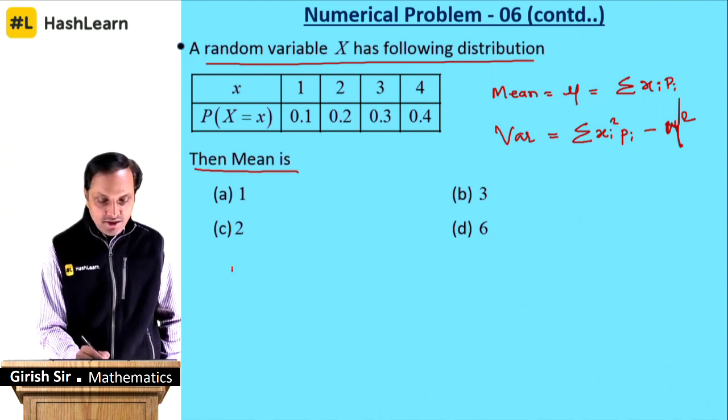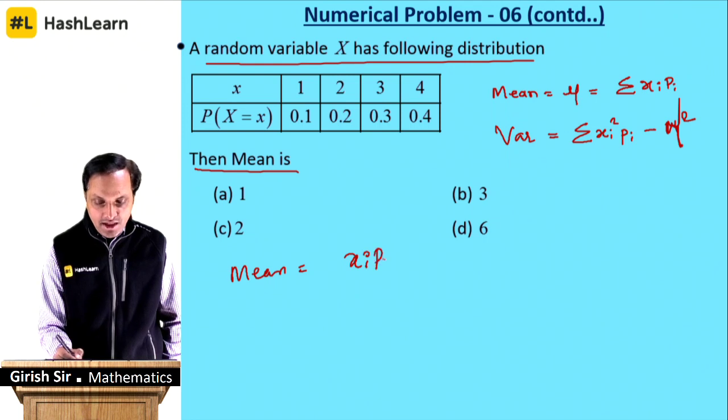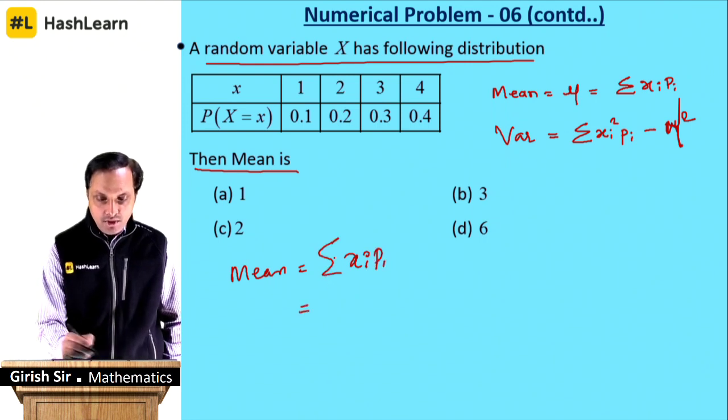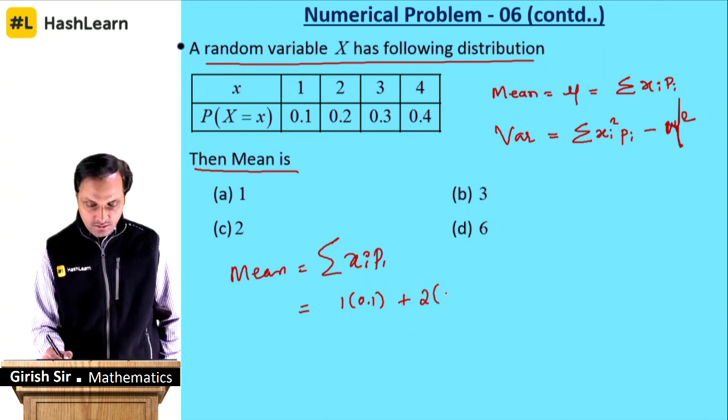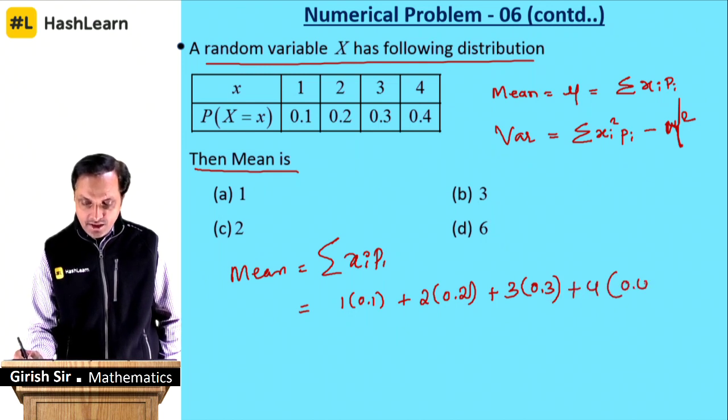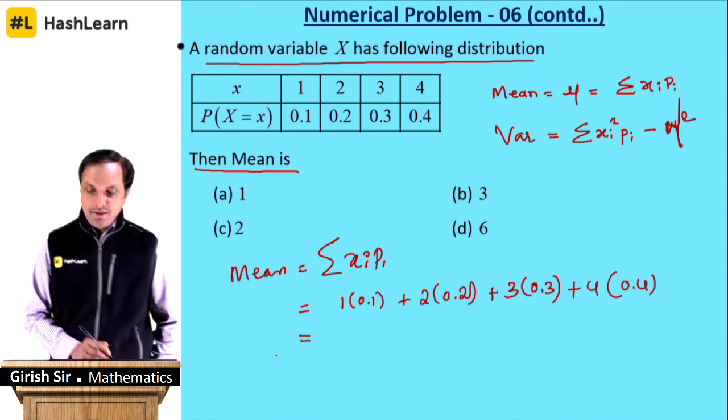Let us find now what the mean is. Your mean is the summation of xi into pi. What is xi? 1 into 0.1, 2 into 0.2, 3 into 0.3, 4 into 0.4. This is what your mean is.